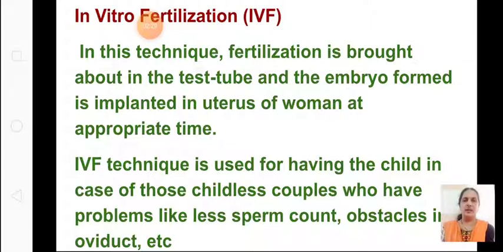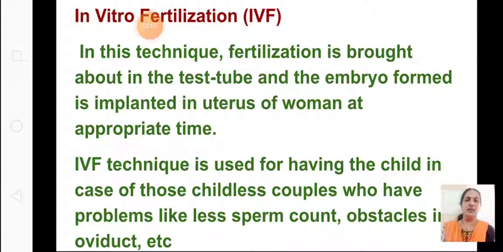In this technique, fertilization is brought about in the test tube. It is not inside the mother's womb. The fertilization takes place in the test tube, and the embryo formed is implanted in the uterus of the woman at the appropriate time. So the sperm and oocyte are fertilized in a test tube, and the embryo formed is implanted into the mother at the appropriate time. The IVF technique is used for childless couples who have problems like less sperm count, obstacle in the oviduct, etc.